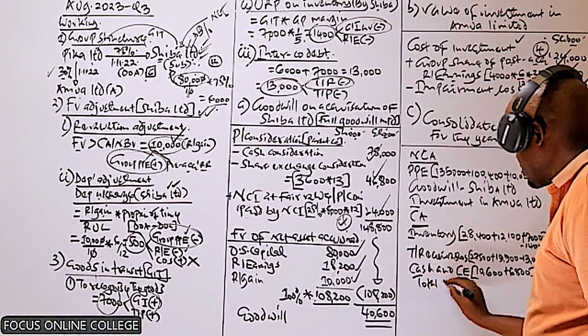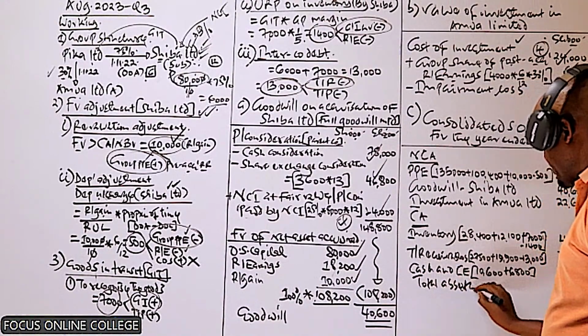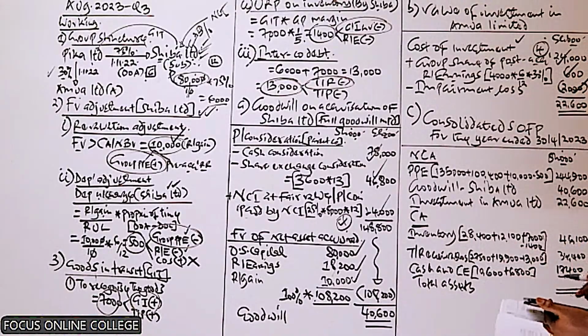And then what do we need to do? We need to get the total assets. So we add all this: 17,400 plus 34,400 plus 46,100 plus 22,600 plus 4,600 plus 244,900.